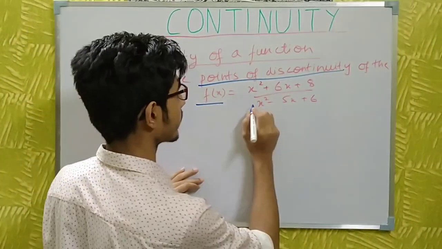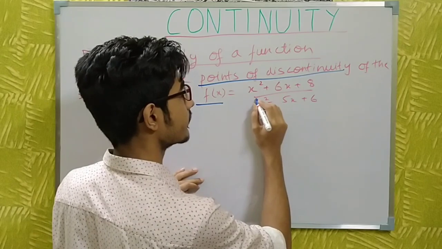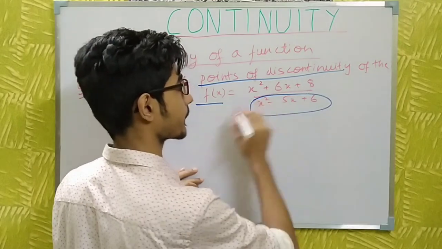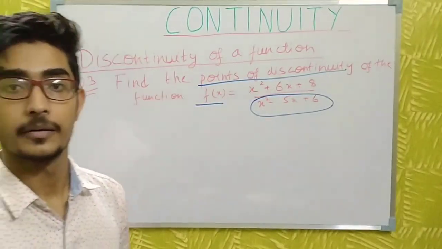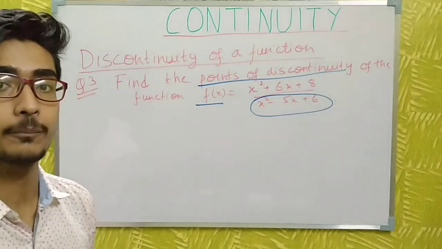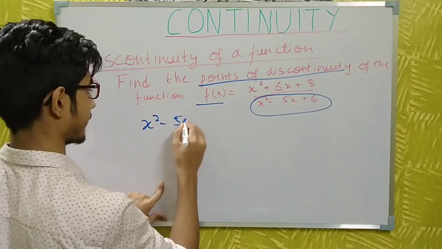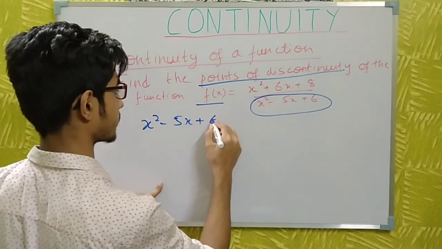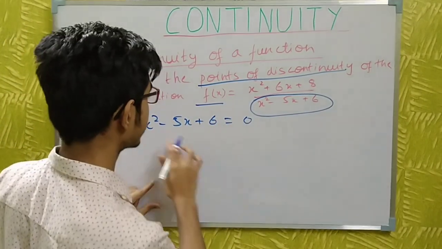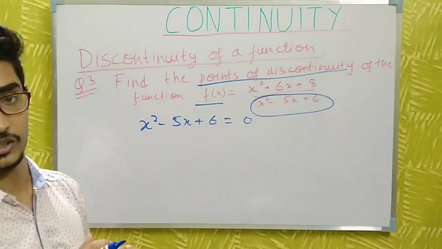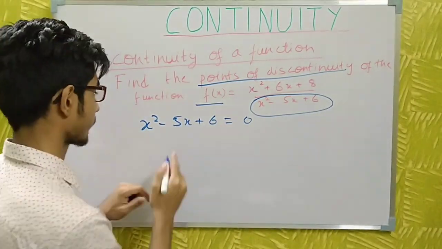If the function is not defined, that means if this part becomes 0, then the function will tend to infinity and it will not be defined. So I can write x² - 5x + 6 = 0. If this part becomes 0, then the function will not be defined.